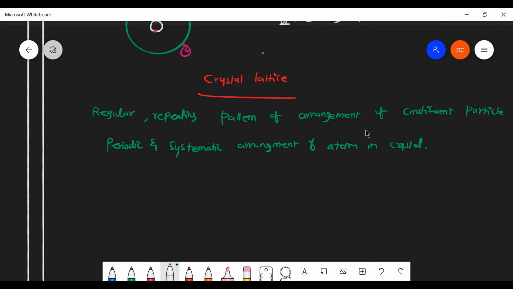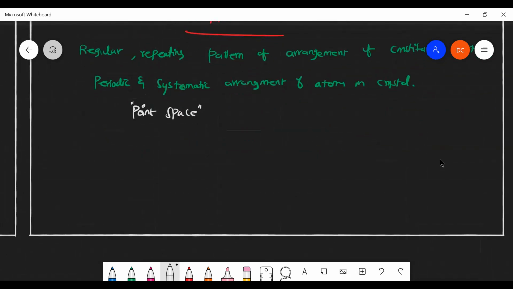Simply in a single word, we can say it is a point space. Point of space or point space, we can say. Or a point in a space.